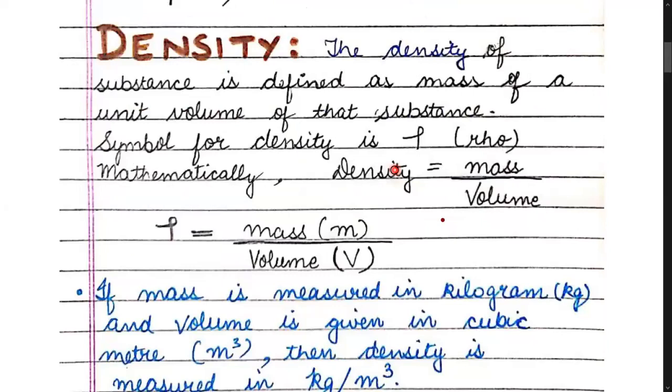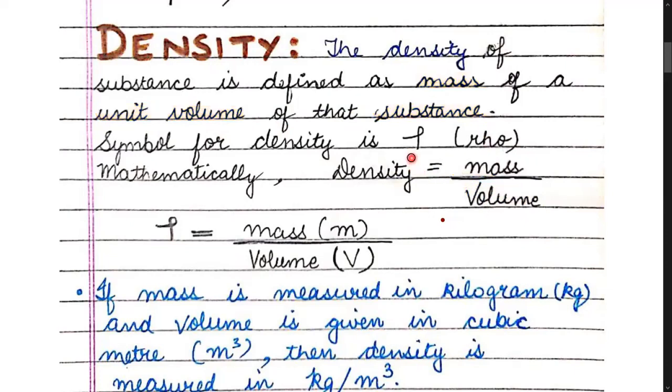Children, now let us start with our first topic for today, that is density. Let us learn the definition of density first of all. The density of a substance is defined as the mass of a unit volume of that substance. That is, mass of a unit volume. What is the mass of the volume given to us is known as density.